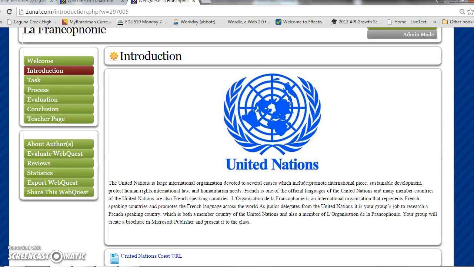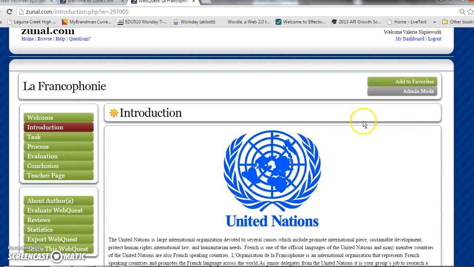across the world. As junior delegates from the United Nations, it's your group's job to research a French-speaking country, which is both a member country of the United Nations and also a member of l'Organisation de la Francophonie. Your group will create a brochure in Microsoft Publisher and present it to class.